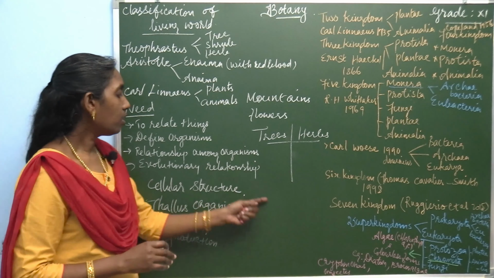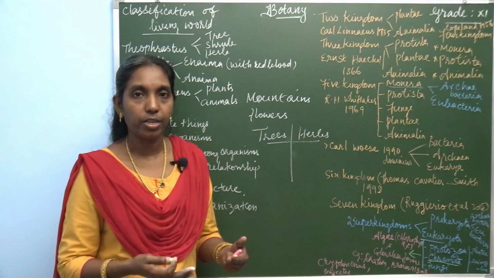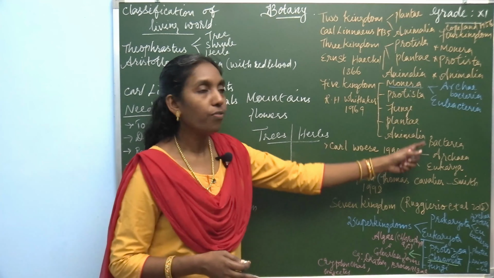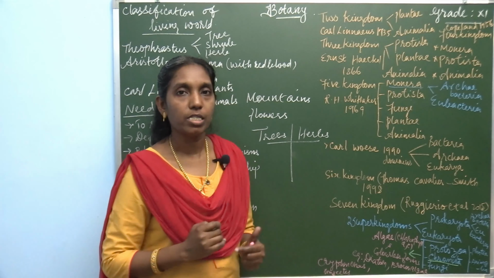So, based on cellular structure, thallus organization, nutrition and reproduction, he categorized the organisms into five different kingdoms. So, this is the merit of the five kingdom system of classification.